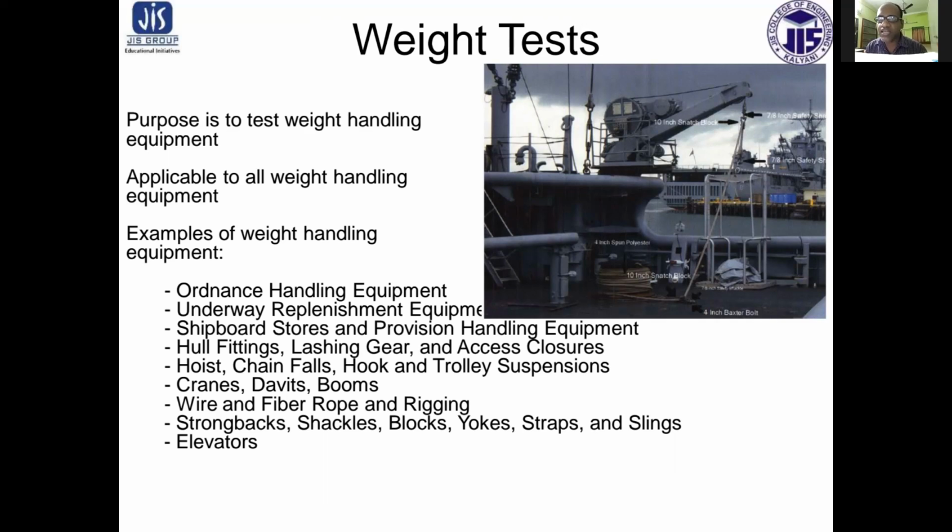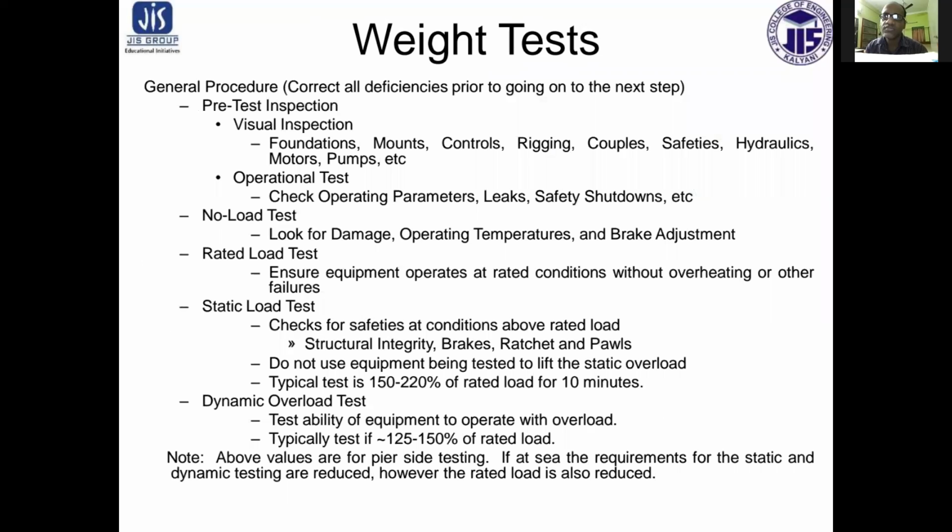Examples: ordnance handling equipment, underway replenishing equipment, shipboard store and provision handling equipment, hull fittings, lashing gears, elevators, wires and fiber ropes and rigging, etc. Test procedure: pre-test inspection, that is visual inspection. Then next is the operational test, check for operating parameters, leaks, safety shutdown, etc.